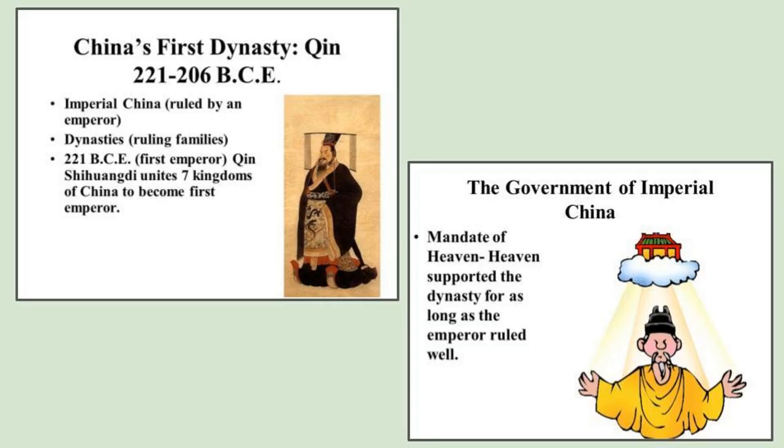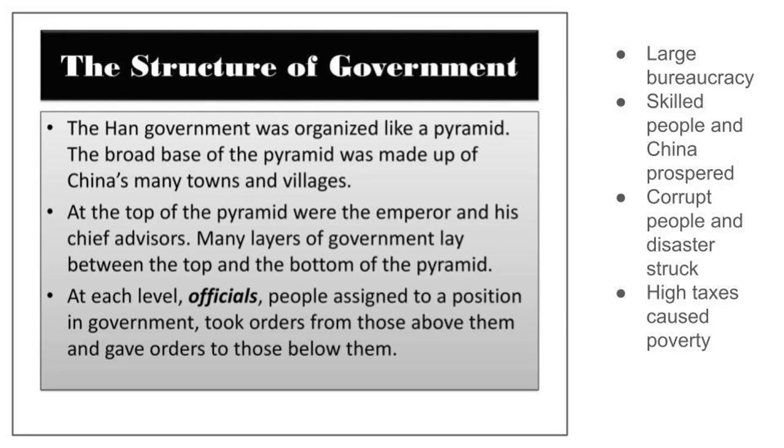All right, moving on, China's breakup and reunification. The Han Dynasty held power in ancient China for more than 400 years and ushered in a golden age of expansion and prosperity. Like earlier emperors, the Han governed China with the help of a large bureaucracy of government officials. As long as the bureaucracy was skilled, honest, and hardworking, China prospered. By 220, however, corrupt or dishonest relatives and servants of the emperor had seized control of the government.